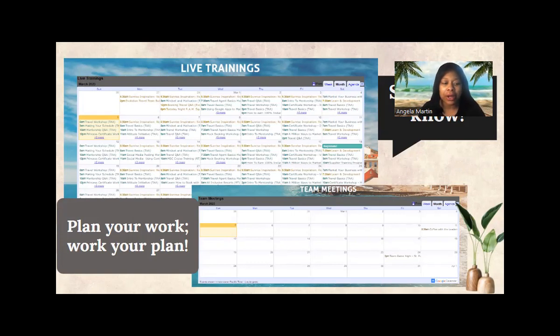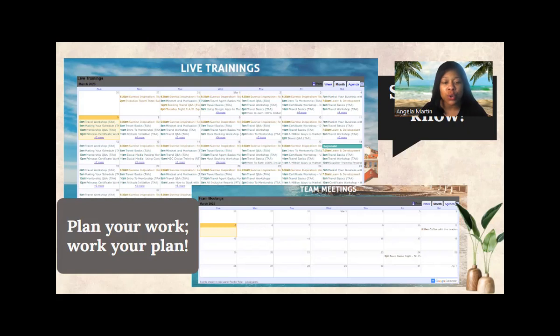The idea here is to plan your work and then work your plan. You cannot possibly know what you're going to do 3 and 4 months down the road sometimes, but if you have a plan in place so that you can reach the goals that you have in place, then you are more likely to achieve those.